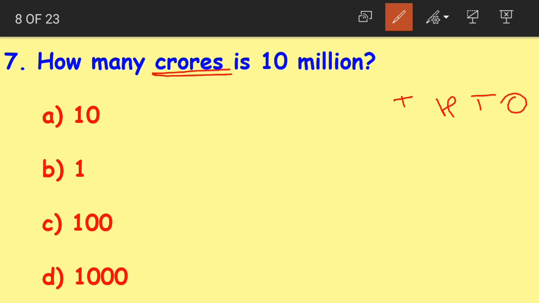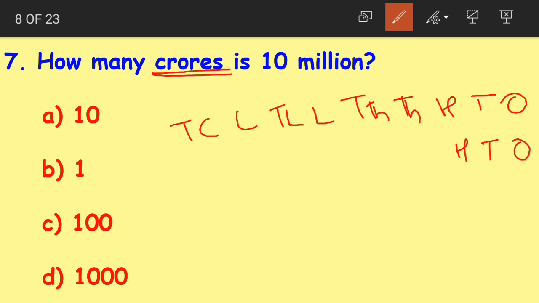Ones, tens, hundreds, thousands, 10,000s, lakhs, 10 lakhs, crores, 10 crores. Okay. Now below that I will write the international chart. Ones, tens, hundreds, thousands, 10,000s, 100,000s, millions, 10 millions, 100 millions. Millions, 10 millions and 100 millions.